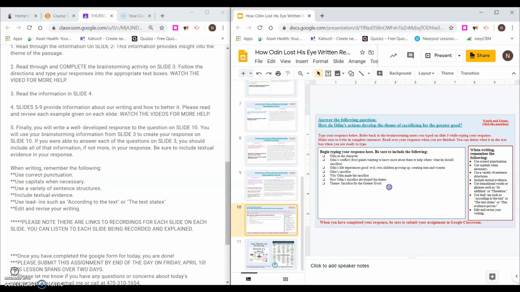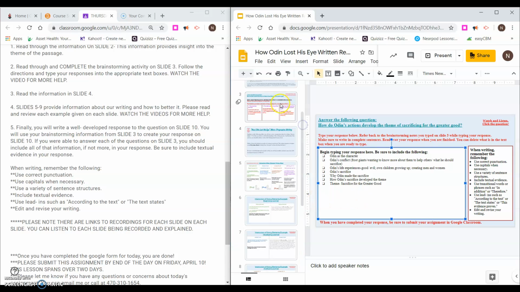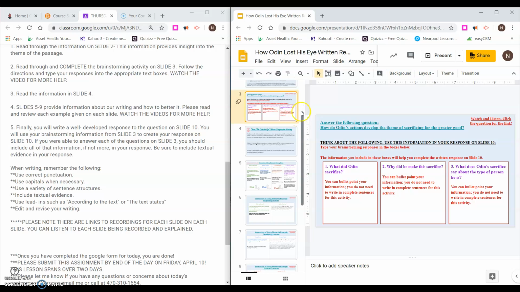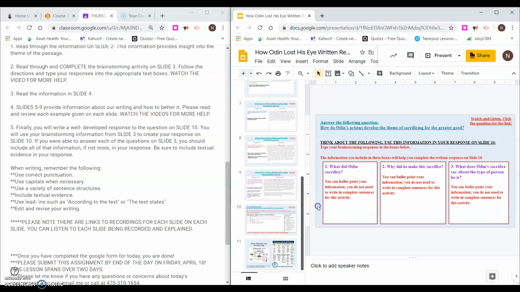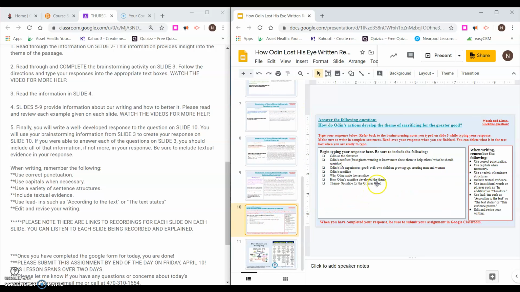Now, here is where you will write all of your information and type everything here. So yes, you will be typing and answering questions on slide 3, but you will also be answering a constructed response on slide 10. You're going to be answering the same question: how do Odin's actions develop the theme of sacrificing for the greater good? You need to make sure that you are able to write about that in a well-developed paragraph. Basically, it's a short constructed response.